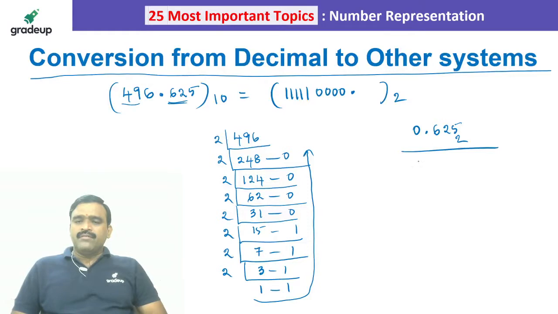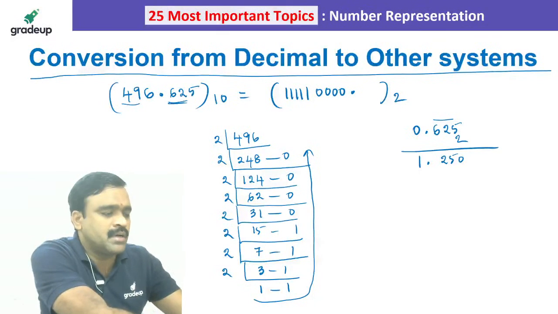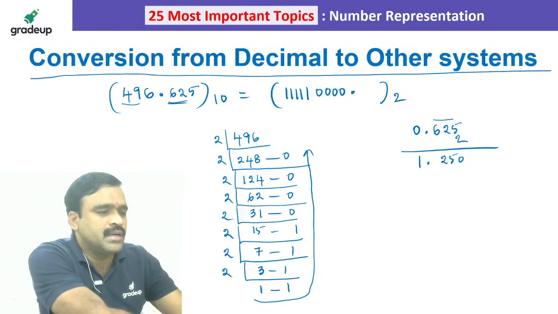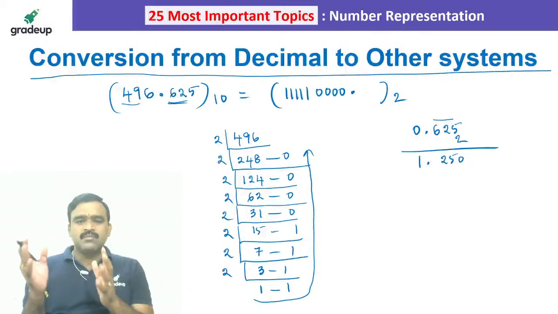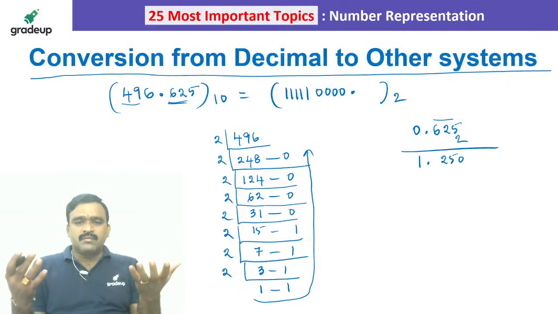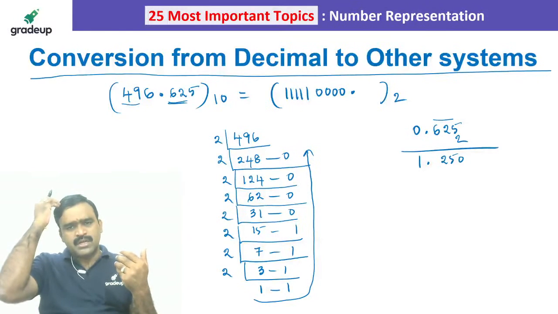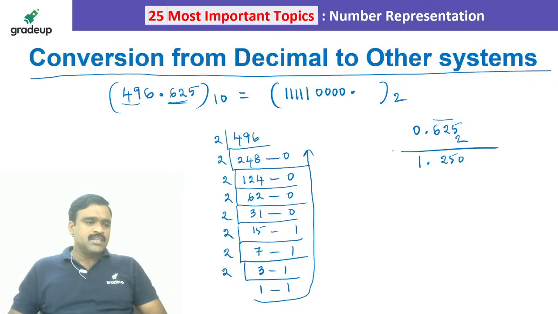So 1250. So we have to write 1.250. So 3 digits you have to use on the right side, and the remaining digit you have to send to the before fraction part. So like this we have to continue till you get the fraction part zeros. Sometimes you don't get the fraction part zeros. In that case you have to stop based on the number of bits you are supposed to represent. For example, I wanted to represent the fraction part with 10 bits. Only 10 bits you consider, remaining you just ignore. Only approximate value we have to consider. Hope you are understanding. Okay.